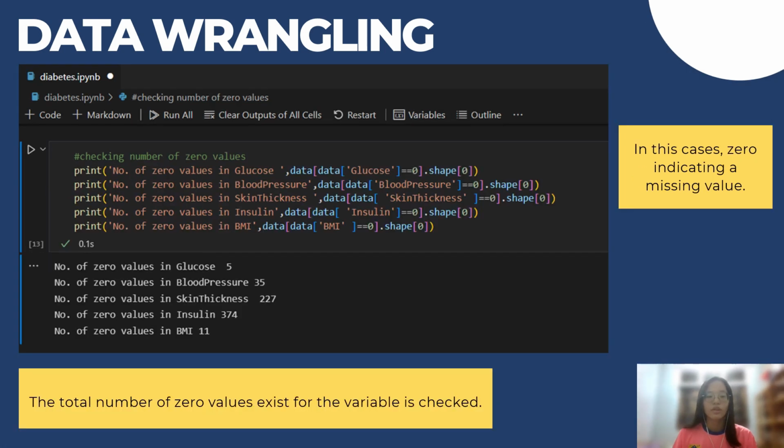Then we continue to check for the total number of 0 values that exist for each variable. So based on the result, we can see that the number of 0 values in glucose is 5, blood pressure is 35, skin thickness is 227, insulin is 374, and finally BMI is 11. So actually in these cases, the 0 value should not exist. So the 0 value is actually a missing value.